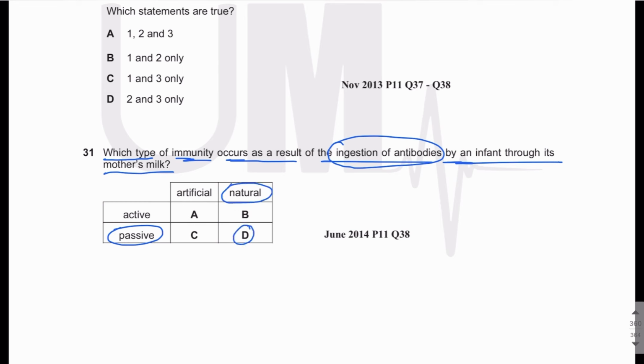This is natural passive immunity, right? And what is artificial passive immunity? When the person acquires antibodies by injection, that is artificial, right? Because in this case, the infant is receiving antibodies from the mother in breast milk. Because the infant is receiving antibodies, it's passive immunity, and ingestion of milk is a natural process, so it's natural passive. The answer is D.